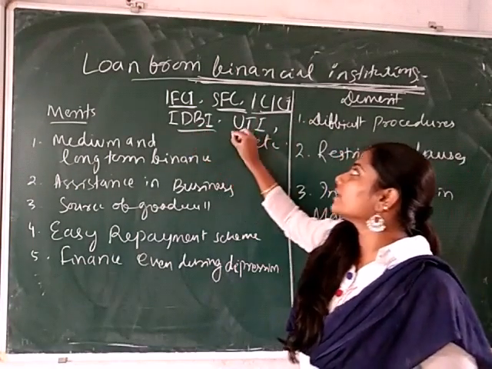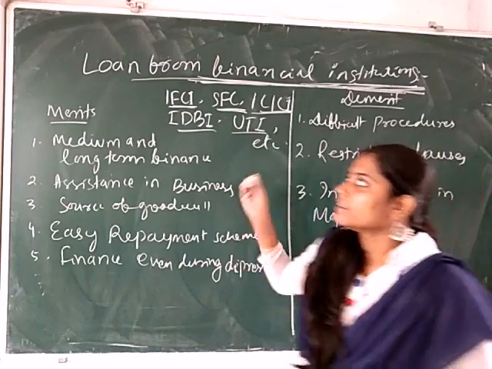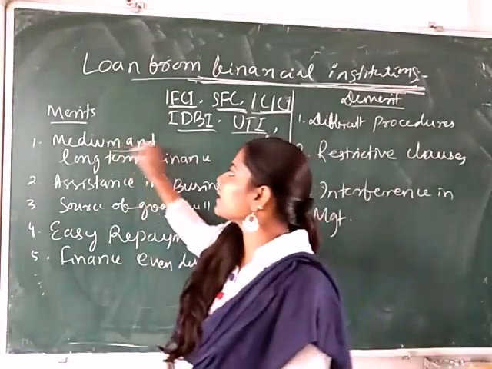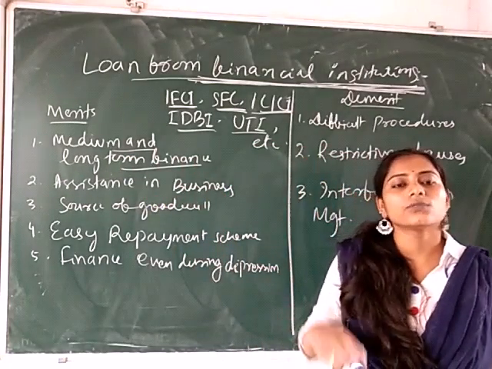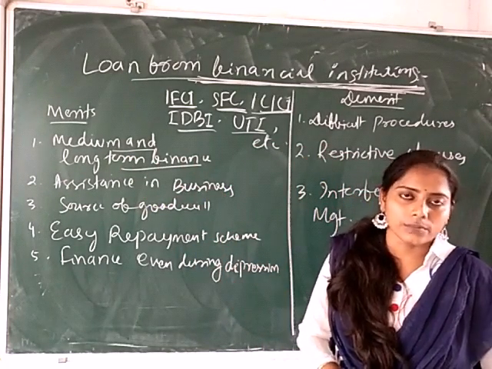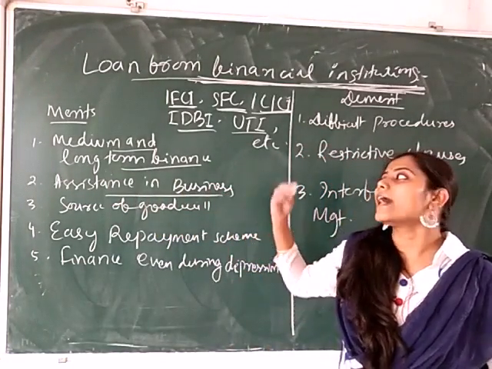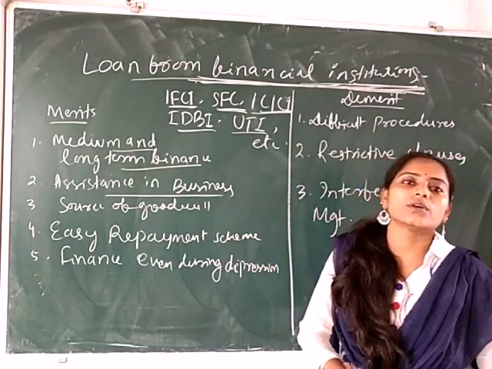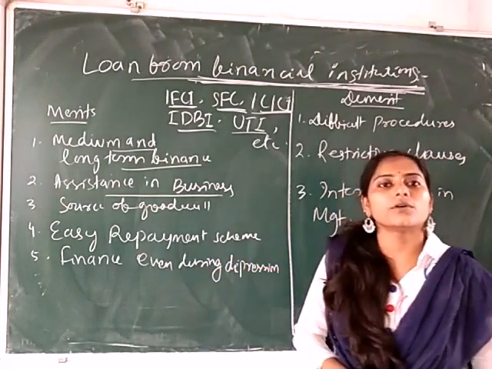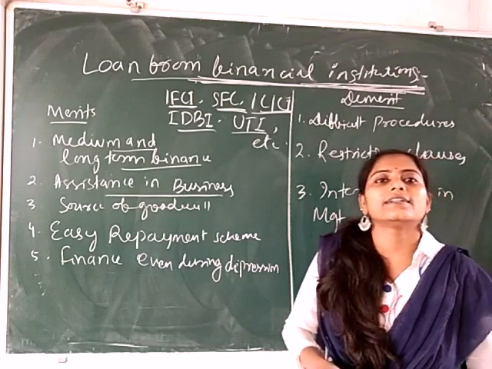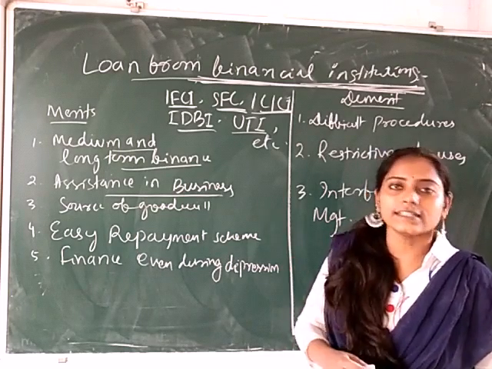ICICI, IDBI, UTI, etc. The merits of financial institutions are that they basically provide medium and long-term finance which is not provided by the commercial banks. Next is assistance in business. They not only provide medium-term or long-term loans, they also assist in managerial decisions, technical decisions and financial decisions.